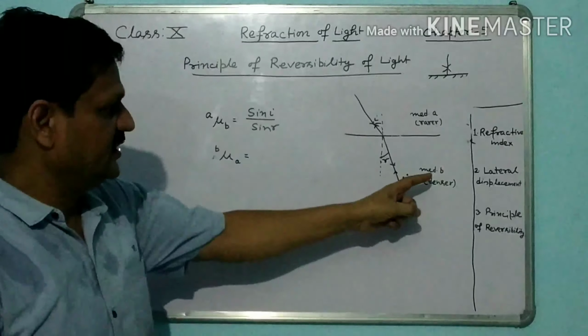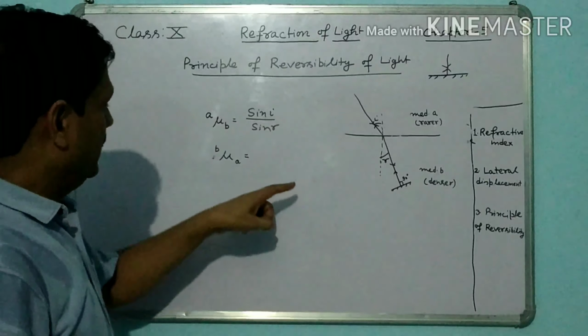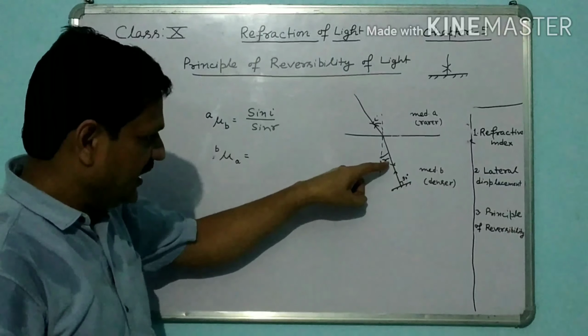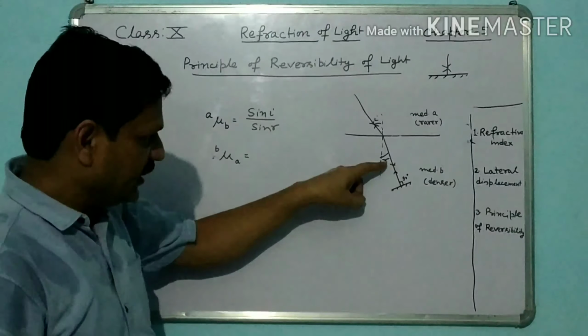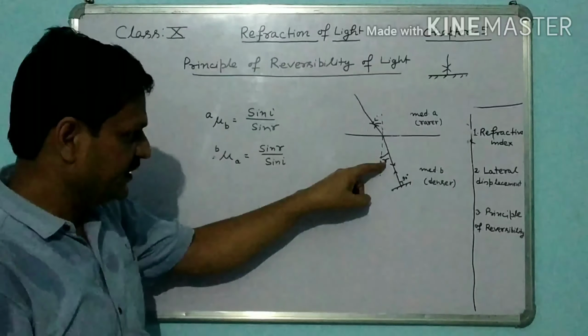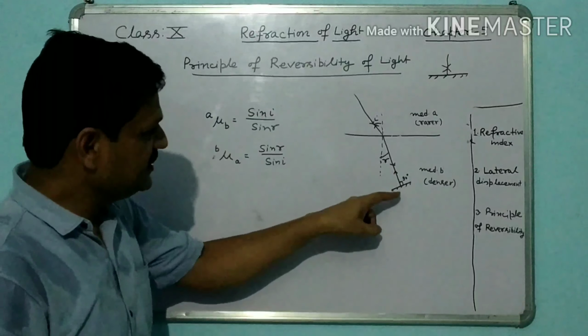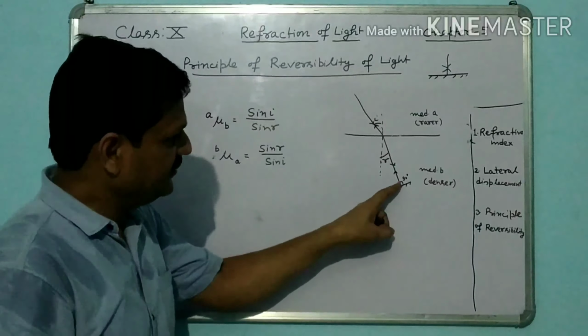In this case, when the ray is traveling from B to A, this is now the angle of incidence, and this will be the angle of refraction. So you will write sin R upon sin I. When A to B, sin I by sin R. When B to A, this angle of refraction will be the angle of incidence when the ray starts from here, and sin I will be the angle of refraction.